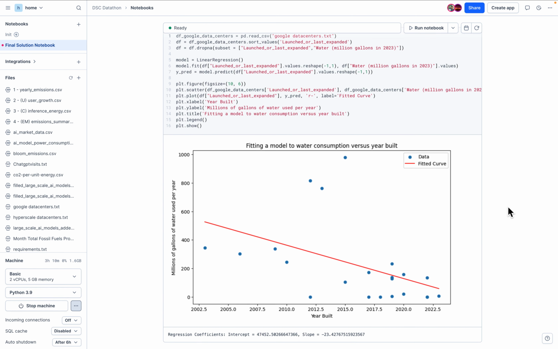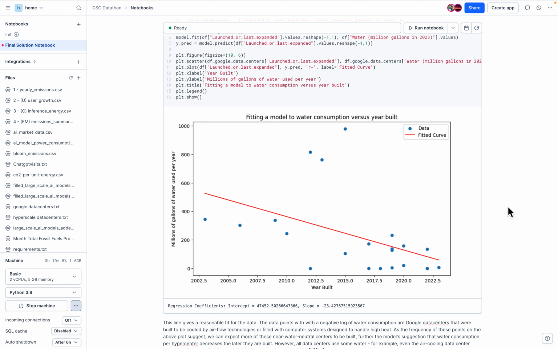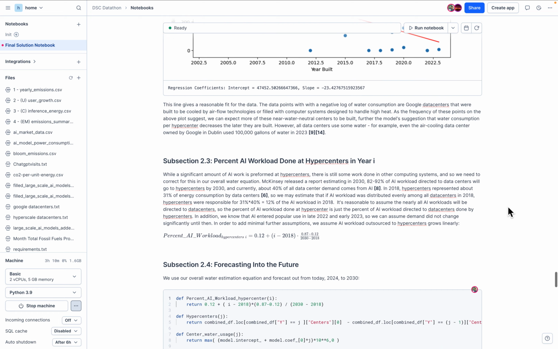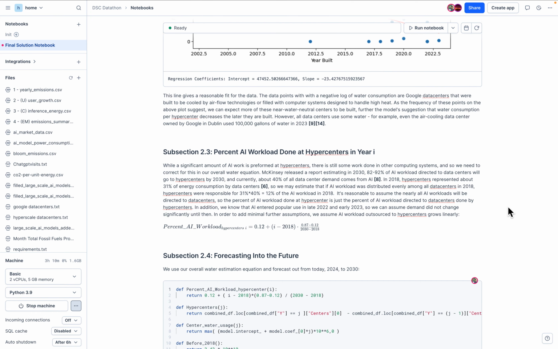Looking at the trends of Google data centers, we see that there is a decrease in the amount of water consumption by year built, and this reflects that newer data centers have adopted emerging technologies with increased water efficiency. And it seems that there's an exponential decrease in water consumption due to the rapid development of these new technologies. We can reasonably assume that this exponential decrease will continue as there is significant research interest in this area. We also correct for other factors, including considering what AI workload is not done at hypercenters.